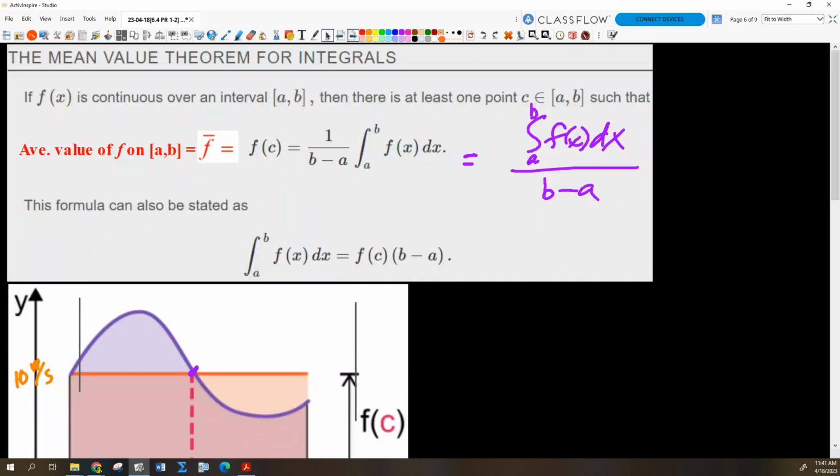Okay, so next issue, the mean value theorem for integrals. This is a little bit different, but similar. It's an existence theorem. What are the criteria here?